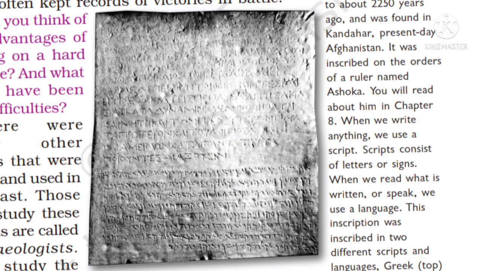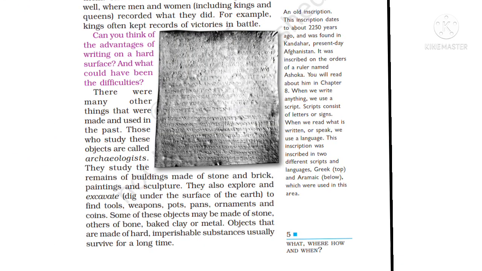As I already said, those who study the past are called archaeologists, friends. They study buildings of stone and brick, paintings and sculpture. They also explore and excavate, digging under the surface of the earth to find tools, weapons, pots, pans, ornaments and coins. Some objects are made of stone, others of bones, baked clay or metal. Objects made of hard, imperishable material usually survive for a long time.